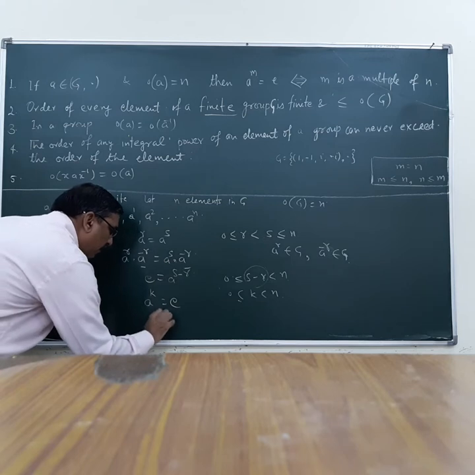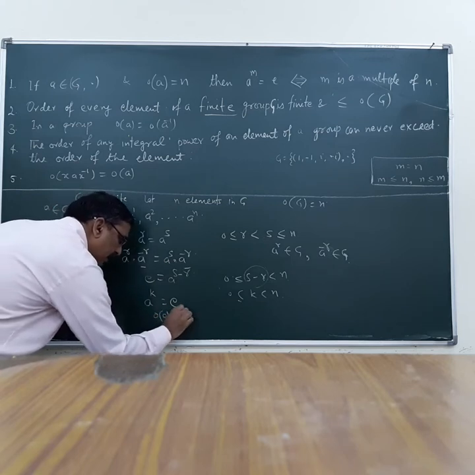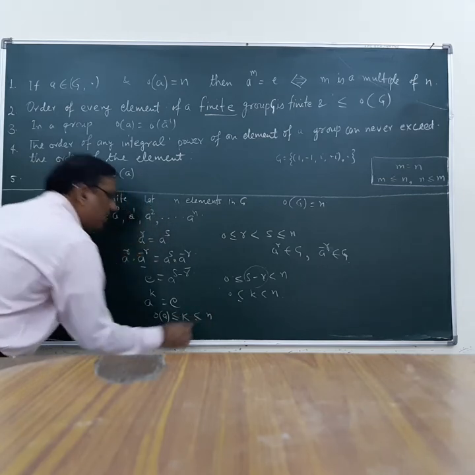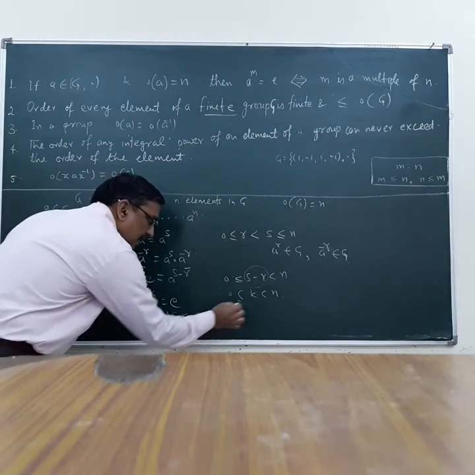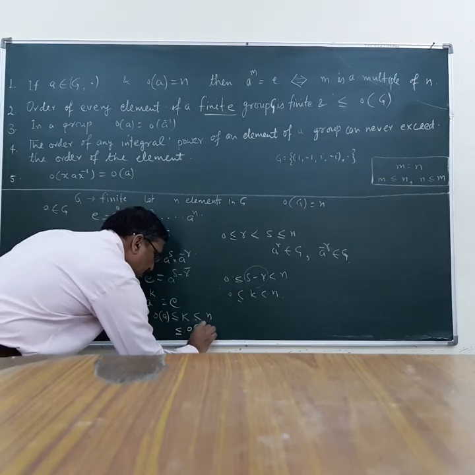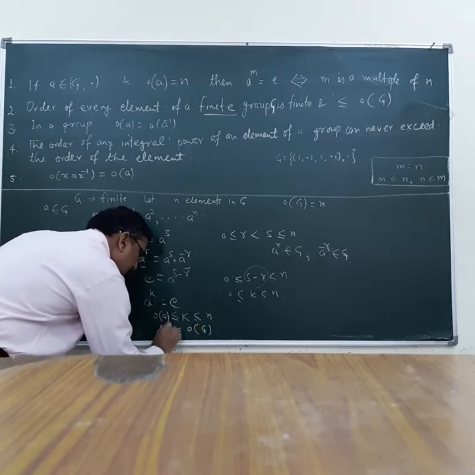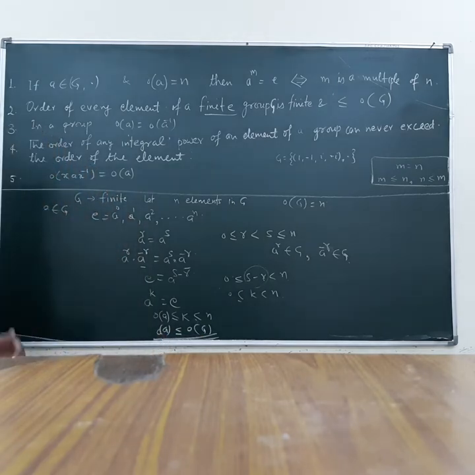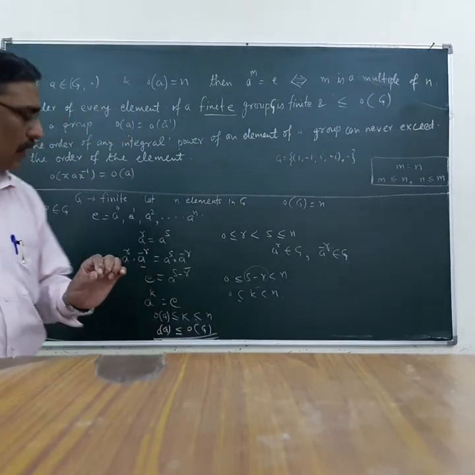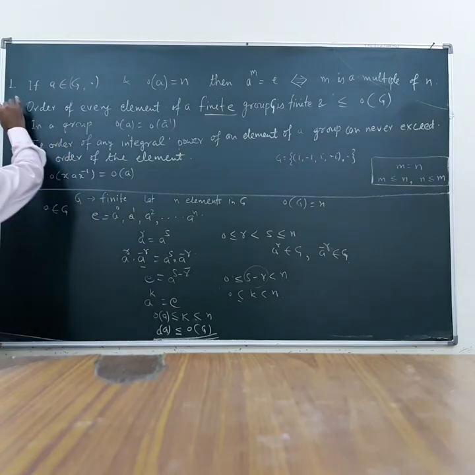It means the order of A is less than or equal to K, and K is less than the order of the group, K is less than N. So from here I can write that the order of A is less than the order of G. Thus we can establish the result that if G is a finite group, then the order of any element of G cannot be greater than the order of the group. This result proves this one.